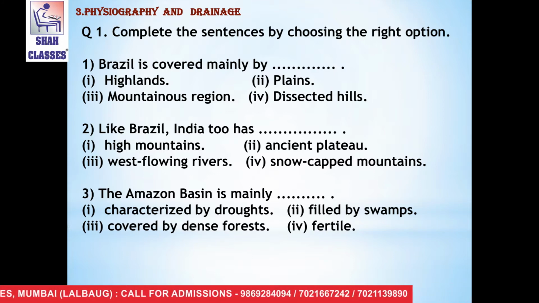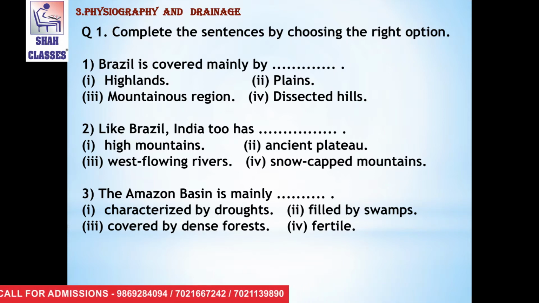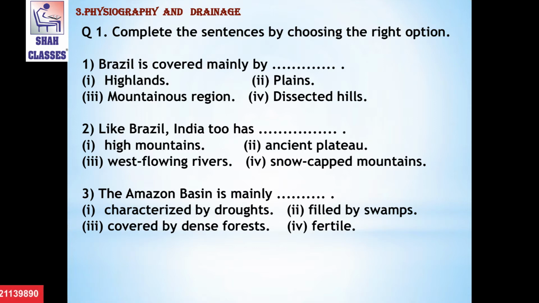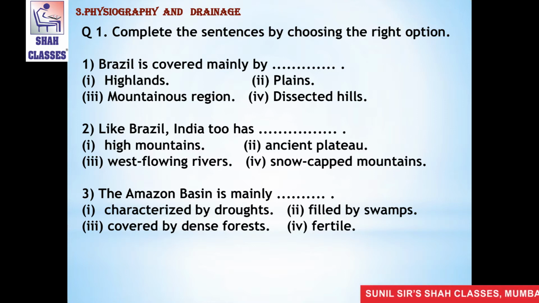Now the third statement is, the Amazon basin is mainly dash. Options are characterized by droughts, second is filled with swamps, third one covered by dense forests, and fourth one is fertile.